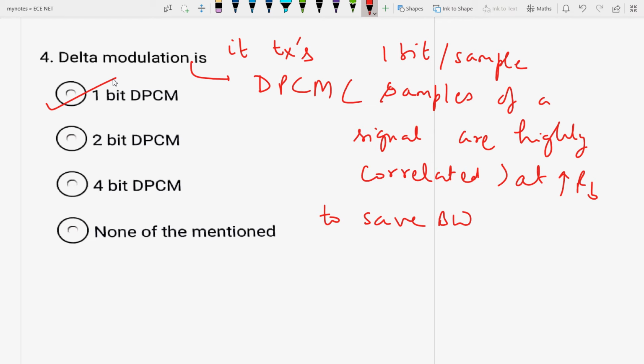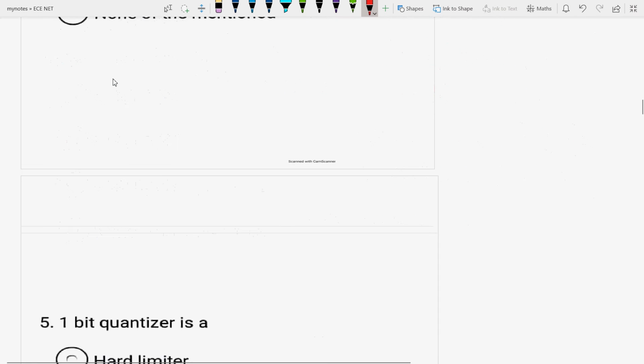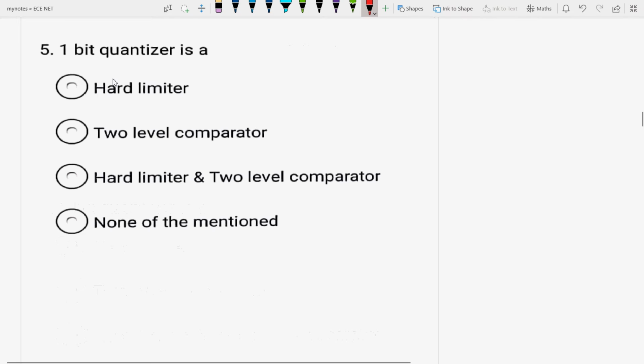Next question is, 1 bit quantizer is what? Is it a hard limiter? Is it a 2-level comparator? It is a hard limiter and 2-level comparator. See, a 2-level comparator just compares the signal with its reference input. The limiter is also going to limit the signal. So a 1 bit quantizer is both a hard limiter and a 2-level comparator.